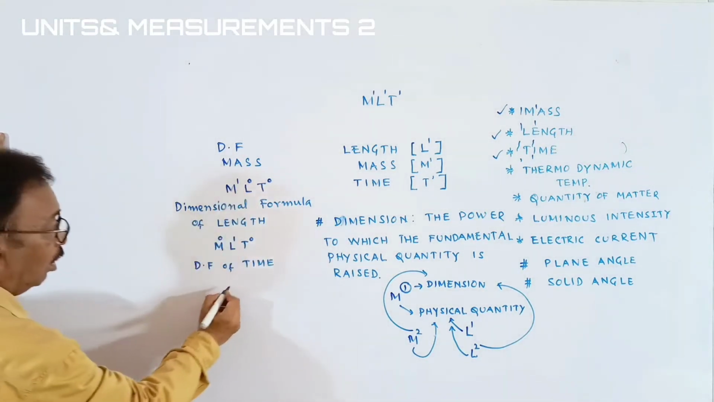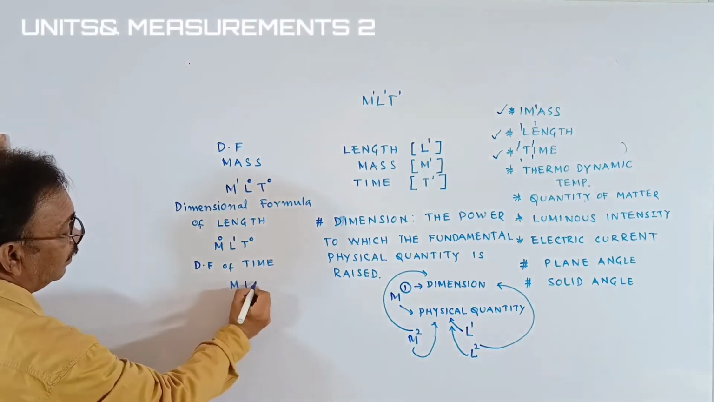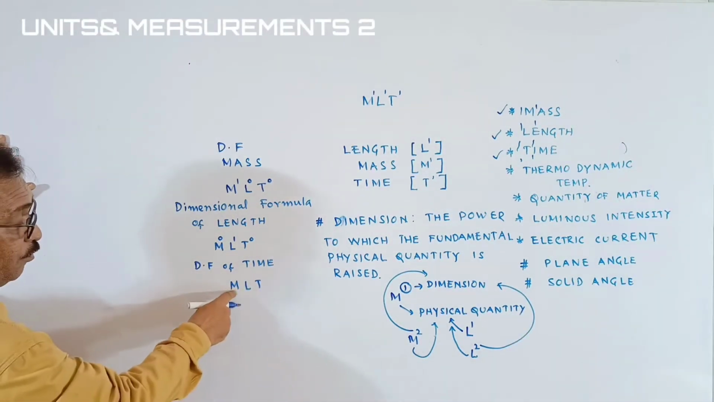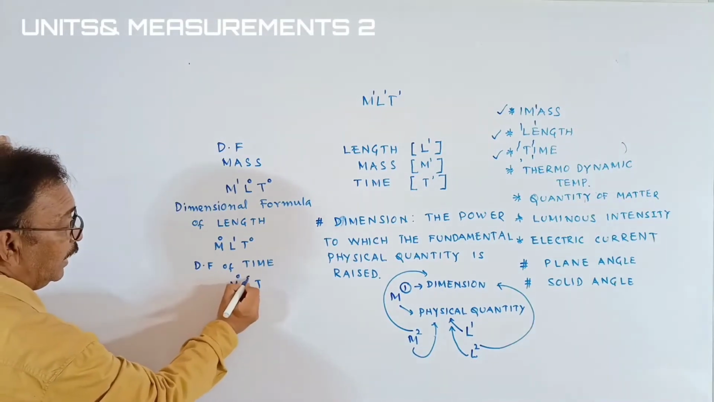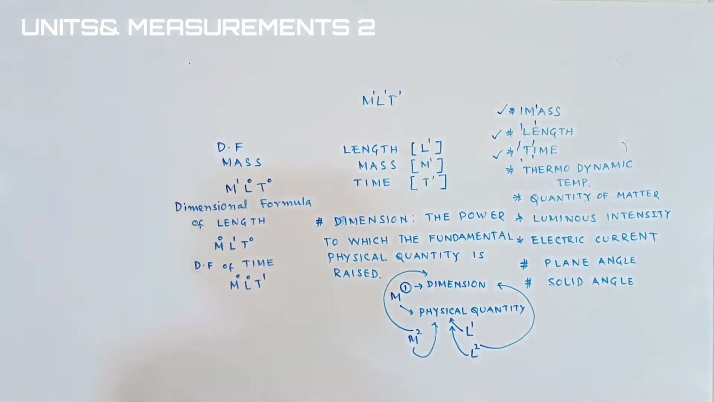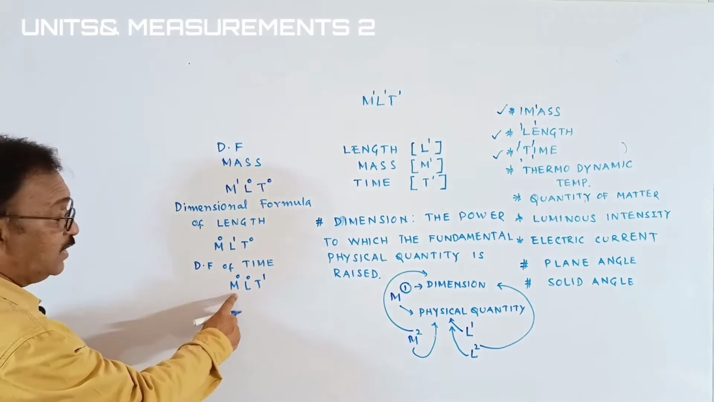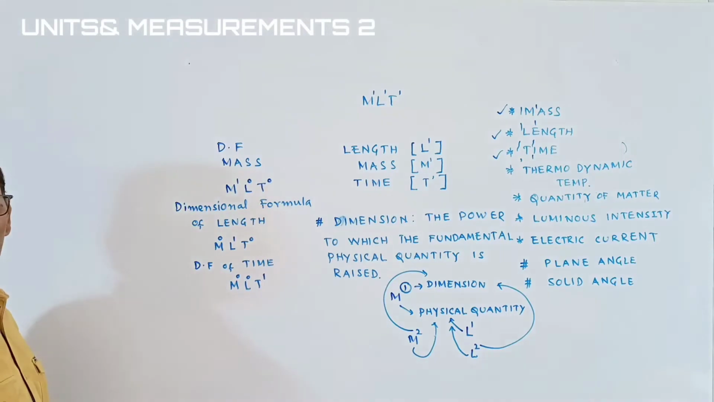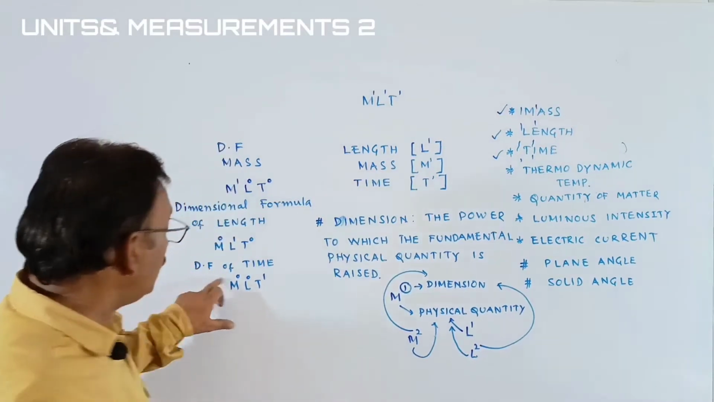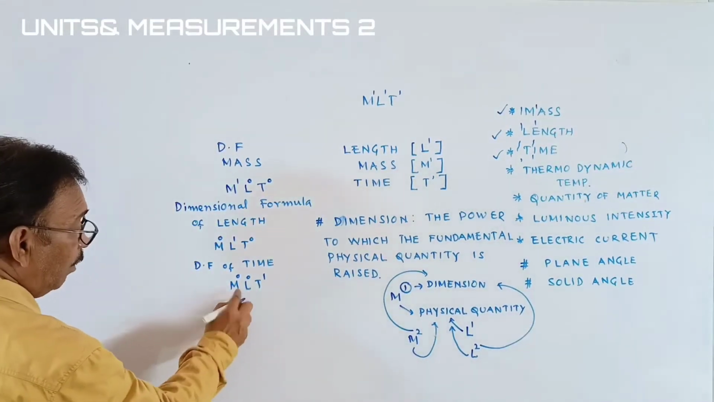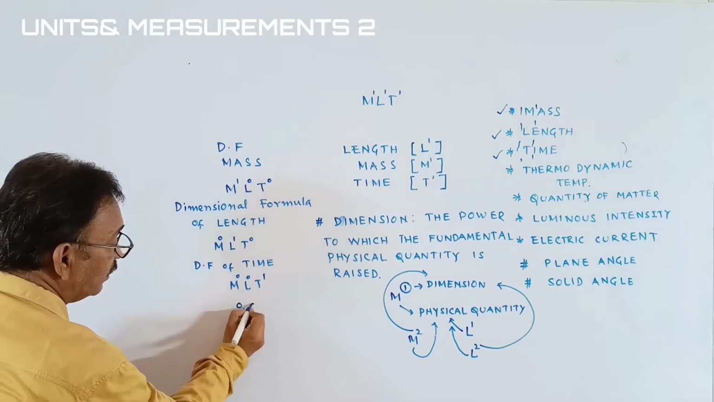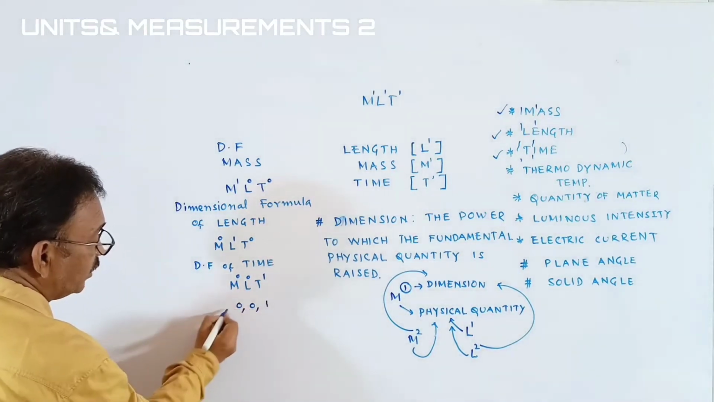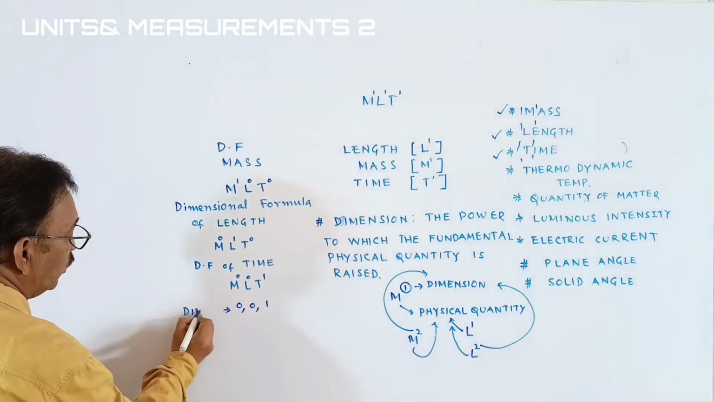And similarly, dimension formula of time. We have to choose all the physical quantities here, M, L, T. Then we have to put the powers. M0, L0, and T1. Maybe in examination it will ask you, what are the dimensions of mass, length, and time in the dimensional formula of time? Simply have to write. Mass has the dimensions of 0, length has the dimensions of 0, and time has the dimensions of 1. Okay, students.